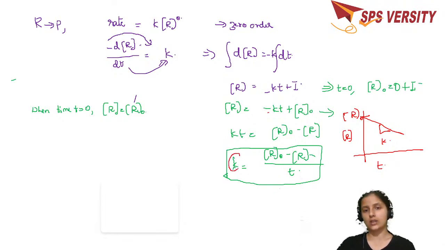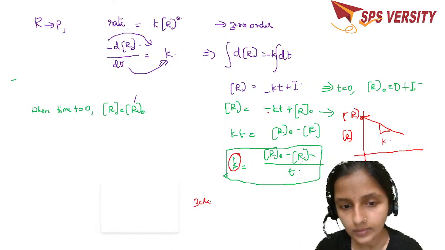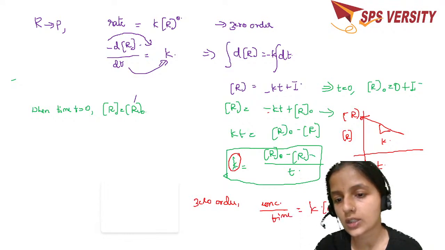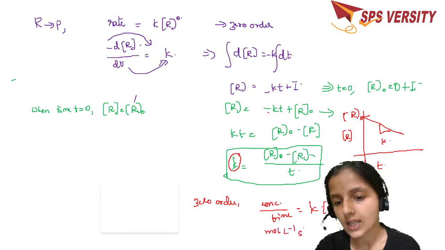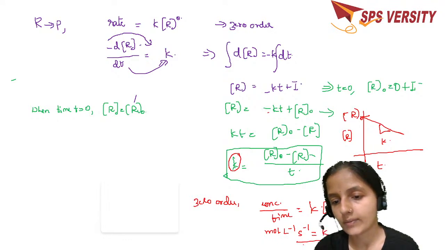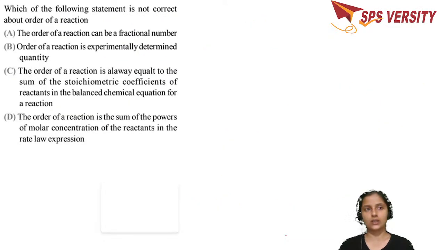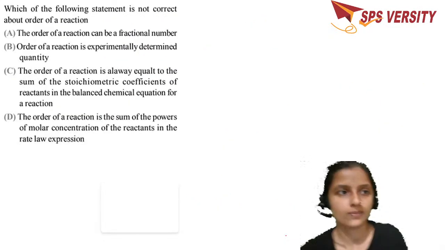What is the unit for the rate constant? How do you get that in case of zero order? We have rate is equal to concentration over time, which is equal to K into concentration to the power 0, where concentration is mole per liter and time is in seconds. Concentration to the power 0 is equal to 1. So the unit of rate constant in the zero order is the same as that of the rate of the reaction, which is mole per liter per second. Hope you get it. Now we'll move on to the MCQ section.